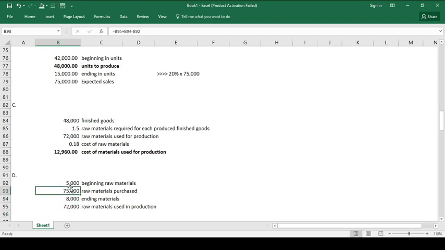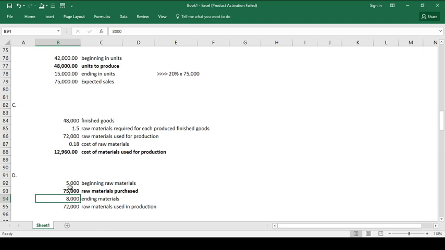And then to compute for the raw materials purchased for the month, we need to work it back by adding 72,000 and the 8,000 ending materials, then deducting the beginning raw materials, so that we are able to determine the number of gallons purchased for the said month. So we have 75,000 gallons of raw materials purchased.